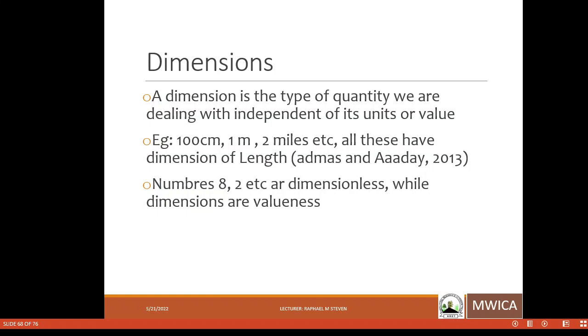If you just take the value of 100, it is not a physical quantity, because for a physical quantity to be called a physical quantity, it should have both a magnitude and a unit. So if you just say 100, in physics it doesn't mean anything. Also in terms of dimensions, 100, just a value, any constant, is called dimensionless. So when you are dealing with dimension analysis, you don't take into consideration the value of your physical quantity.